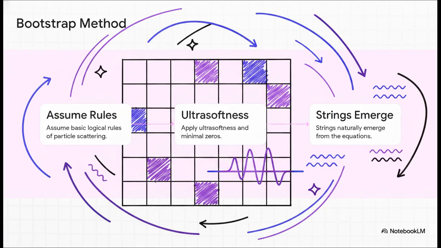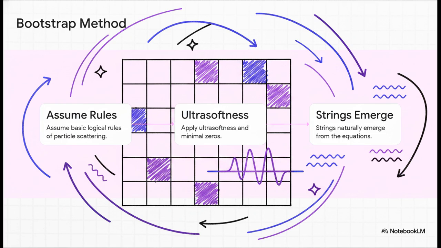Instead of starting out by just assuming string theory is true, they set some incredibly simple, broad rules for how particles should logically behave at extreme energies. They assumed ultrasoftness, which just means particles interact smoothly without the math breaking into those nasty infinities we talked about earlier, and another rule called minimal zeros. And here is the crazy part. When they solved the equations based only on those super simple logical assumptions, the exact mathematical signatures of string theory appeared entirely on their own.